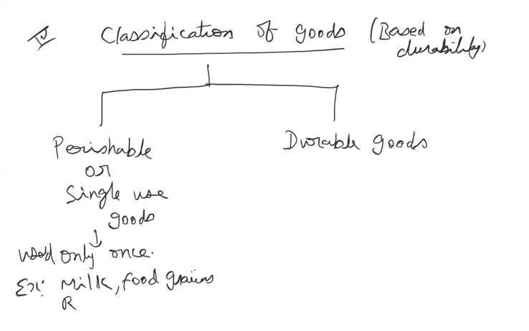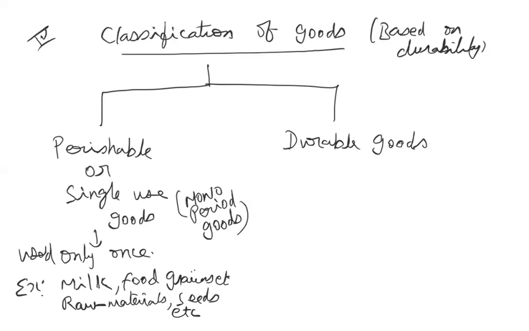Raw materials like seeds and fertilizers, and also coal and fuel, cannot be used again and again, so they come under the category of perishable single use capital goods. These are also called mono period goods.